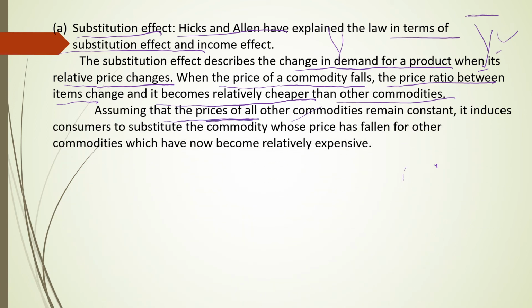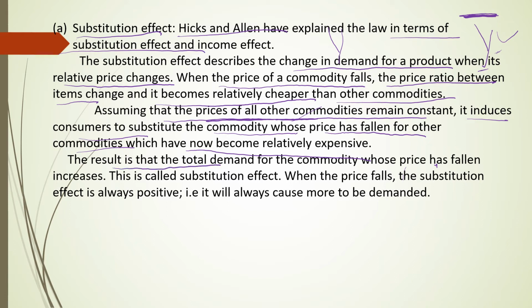Assuming that the prices of other commodities remain constant, it induces consumers to substitute the commodity whose price has fallen for the other commodity, which has become costlier in comparison.